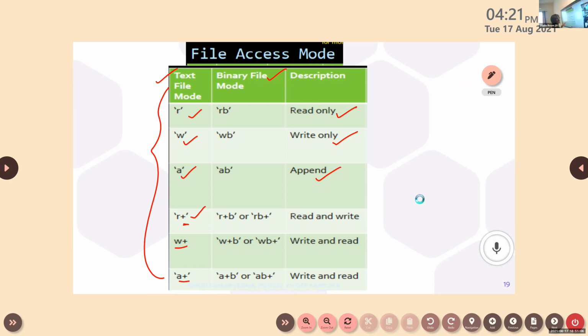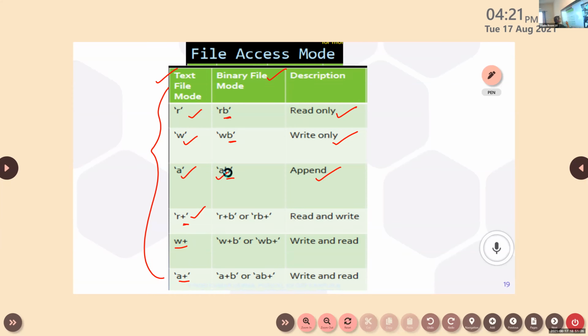Coming to the binary file mode, RB, B stands for binary, we can only read the binary file. WB means we can only write the binary file. AB means append, B stands for binary here.